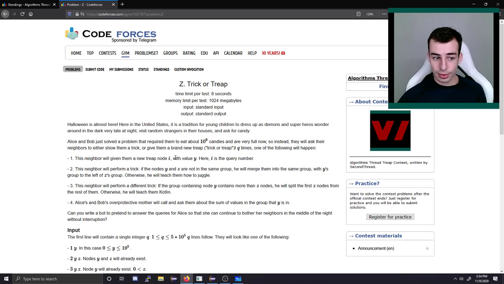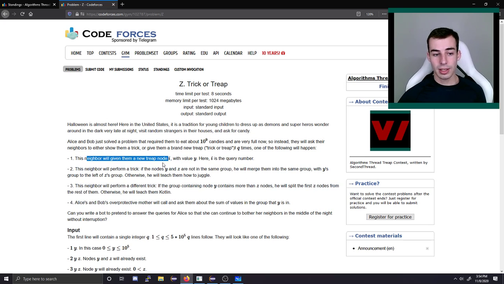For trick or treat, this is the closest thing that there was to just a copy and paste treap problem. You had to maintain the parent pointers, which was a bit more tricky. But other than that, it was pretty much just do the things that a treap requires. So again, we just have a bunch of different queries. We have to do all of them.